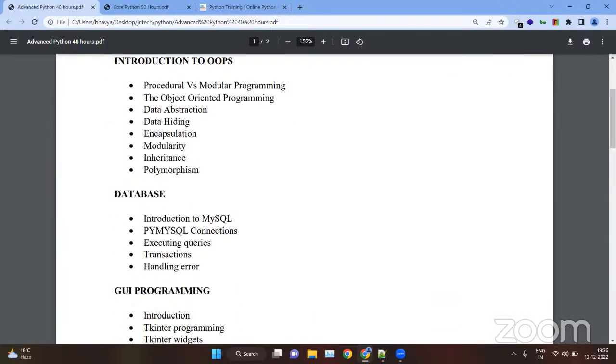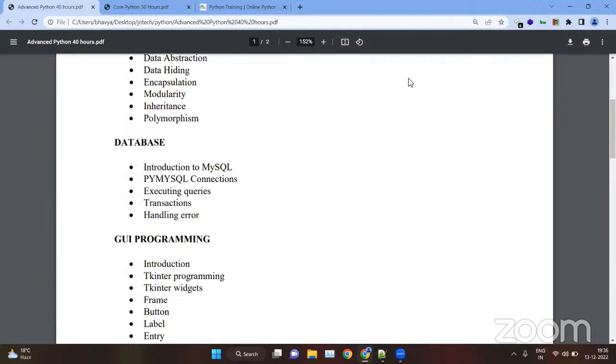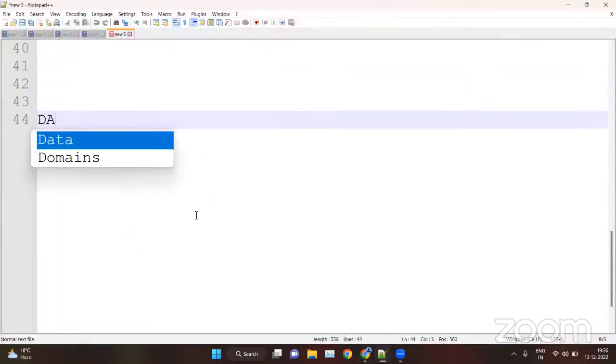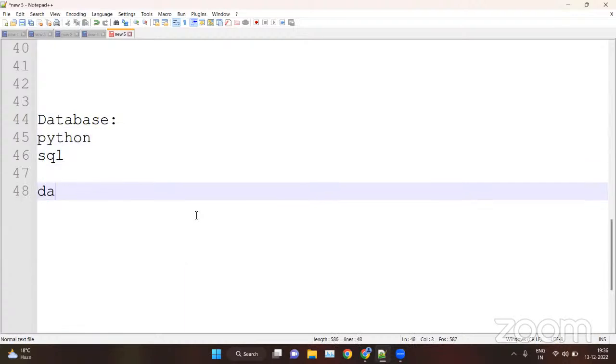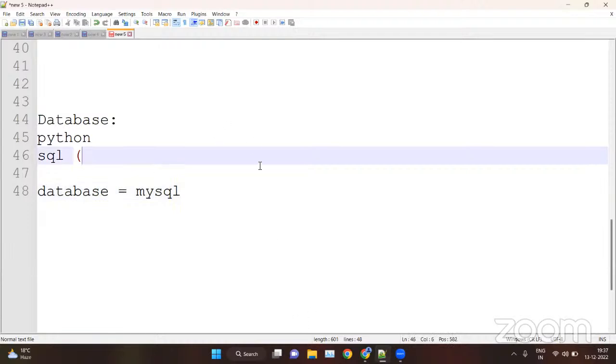In the database part, we will see the database language for Python. We will see Python first, which is the main language, and then we will see SQL. The database which we will use inside Python Advanced is MySQL. We have many databases, like Oracle, NoSQL, Mongoose, MongoDB, etc. But for Python Advanced, we will see MySQL as a database, by Microsoft, and SQL as the database language.